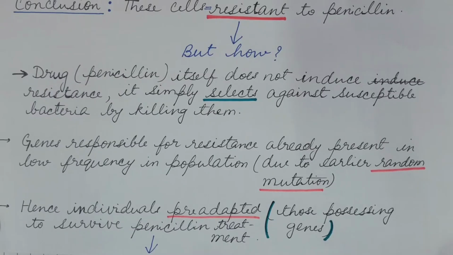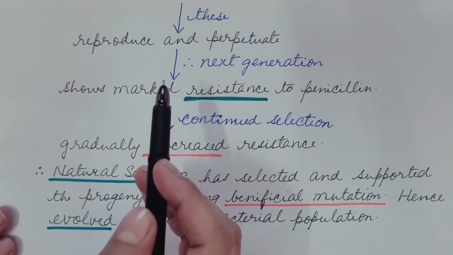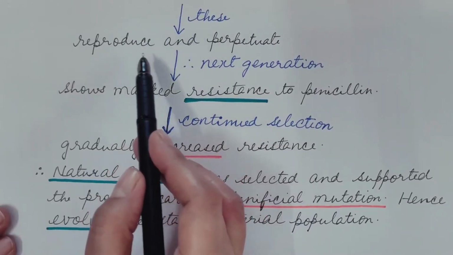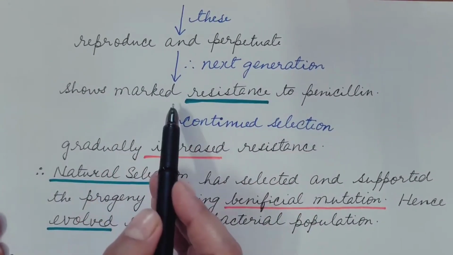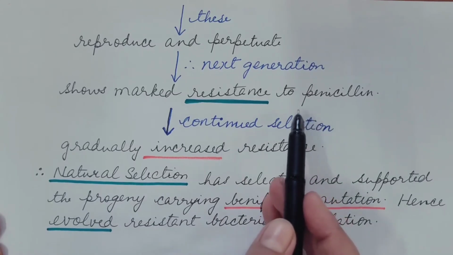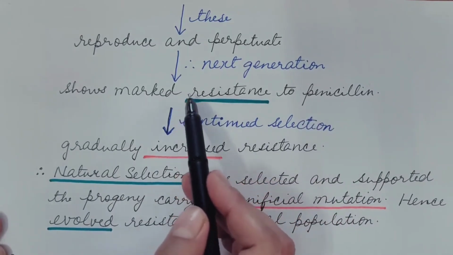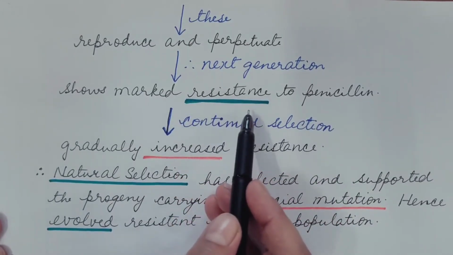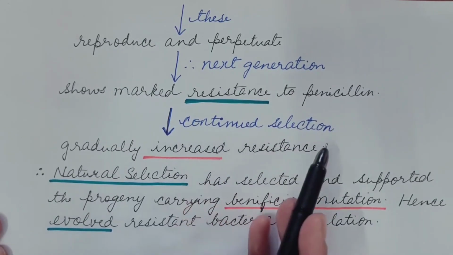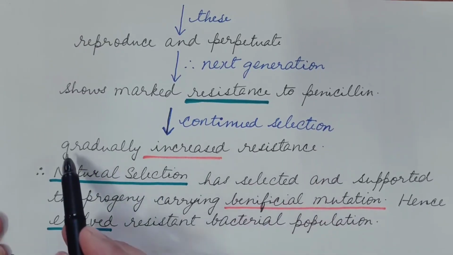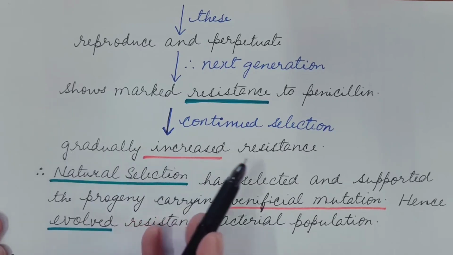It is not that these develop the resistance due to the exposure to the penicillin. In the presence of the penicillin, these reproduce and perpetuate. Therefore, the next generation shows marked resistance to penicillin because in the next generation there are more resistant bacteria, which have the advantage over the susceptible ones. And with continued selection, or when these are continuously grown on the penicillin medium generation after generation, there is gradually increased resistance.